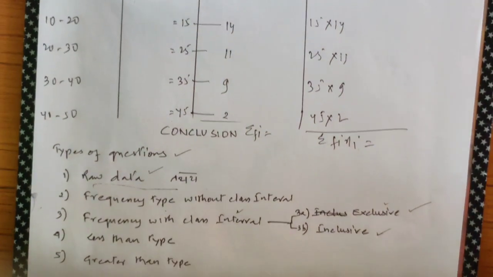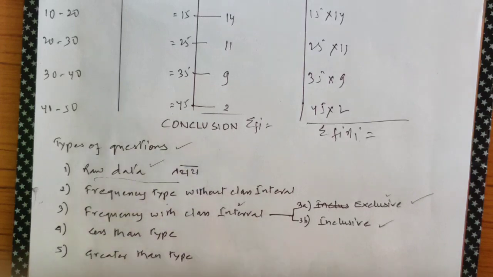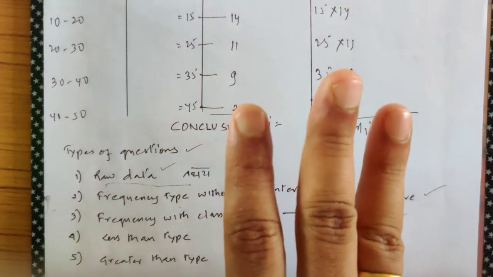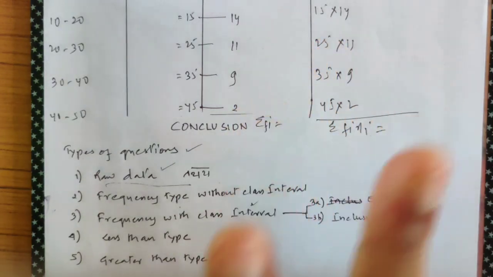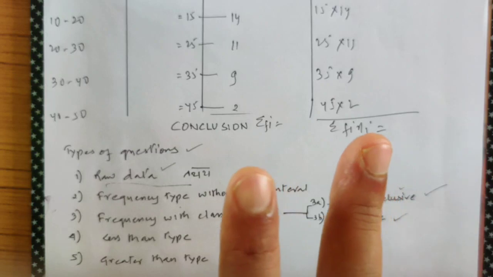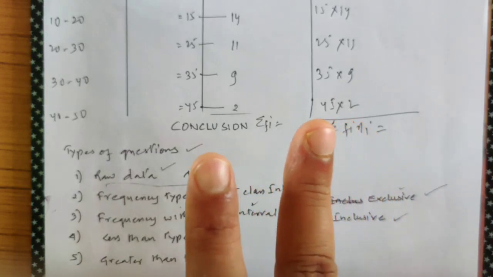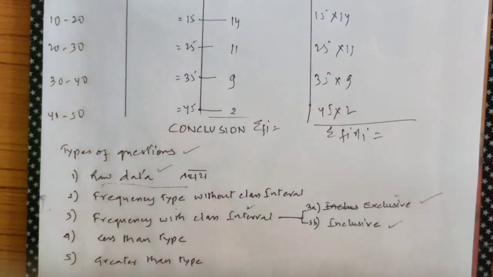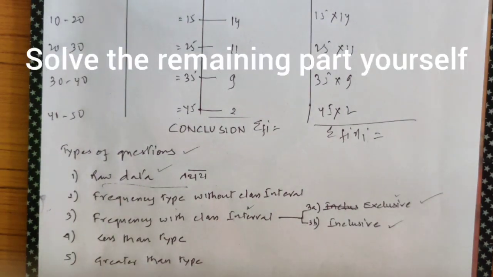Okay, guys, these are the variety of questions that's expected. And how many methods to solve? 3 methods to solve. Direct method, second one is assumed mean method, or you can say deviation method or short method, and the third one is your step deviation method. And these are the varieties of questions. Once you get this, I don't think there is anything that can stop you.